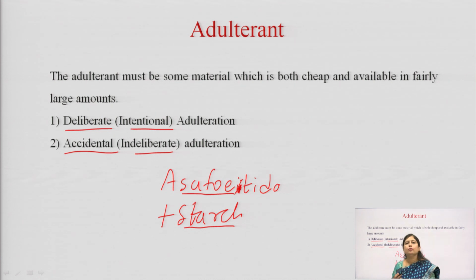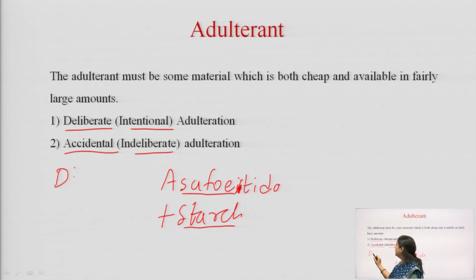While doing the cultivation, collection or processing, due to less knowledge or by mistake, if any kind of adulteration happens, that is known as accidental adulteration. I will give you one example.